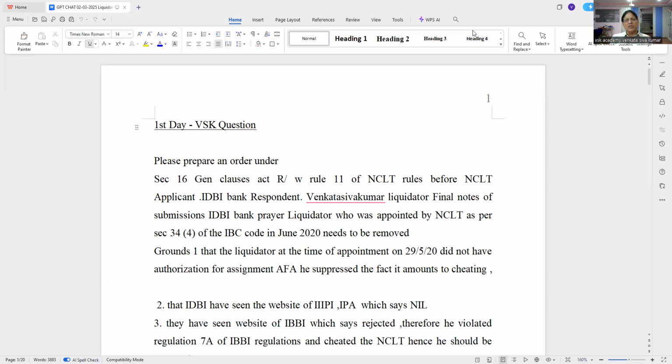The adjudicating authority, the technical member, reserved the matter for orders on 20th March 22. After hearing all this, he said the Madras High Court stay order is there, and then the problem is solved. Why should the petition not be entertained? He reserved for orders. But on 1st July, he removed me, on the last date of his tenure, because he was terminated. Extension was not given by the Supreme Court for some corruption charges.